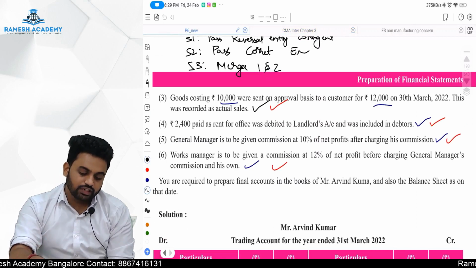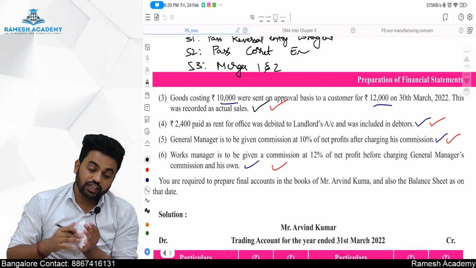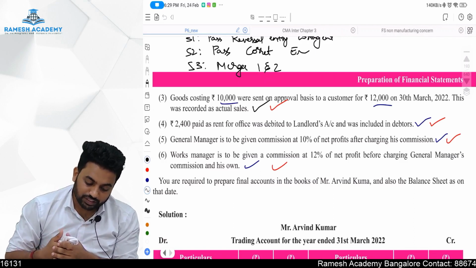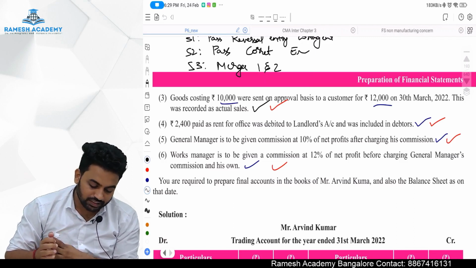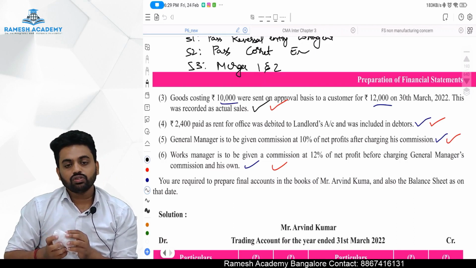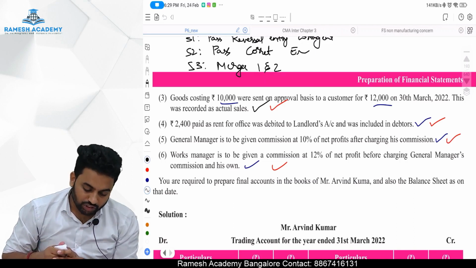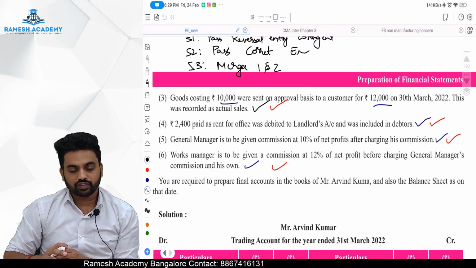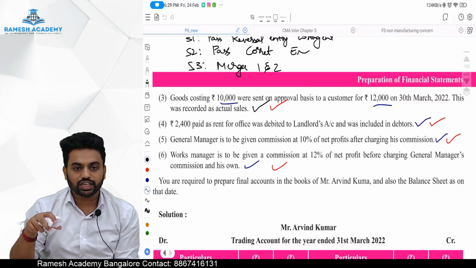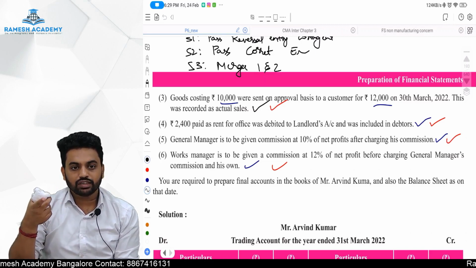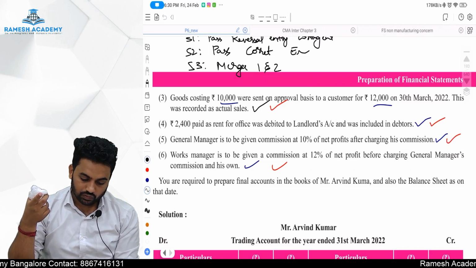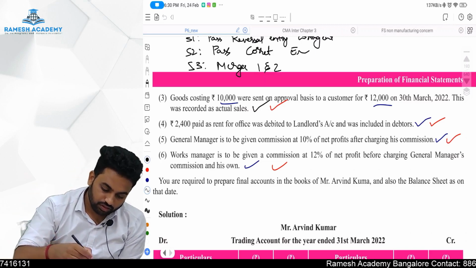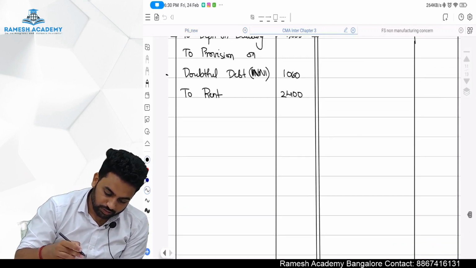General manager is to be given commission at 10% of net profit after charging his commission. Work manager is to be given a commission of 12% on net profit before charging general manager's commission and his own. So we have to find out the net profit before charging general manager commission and work manager commission. So how much will that be?